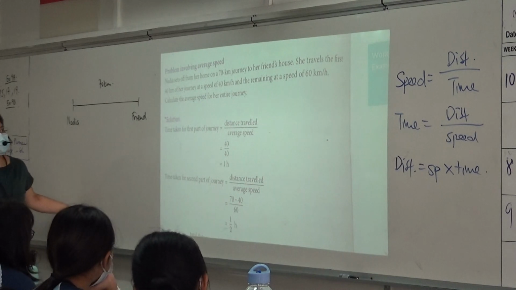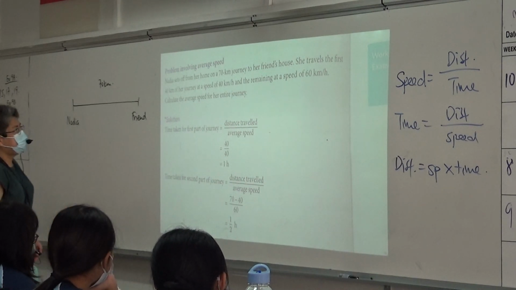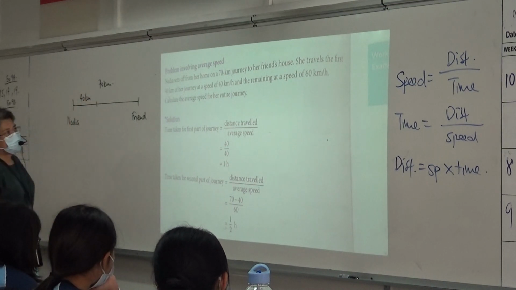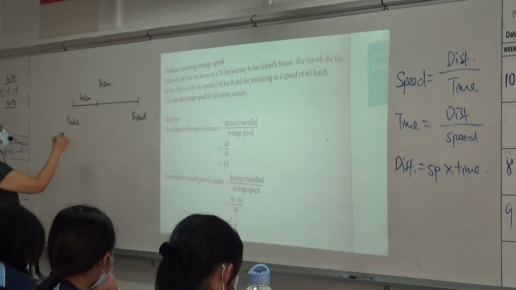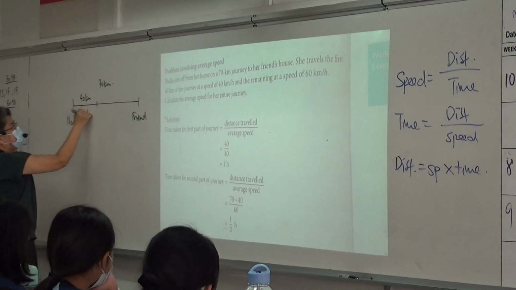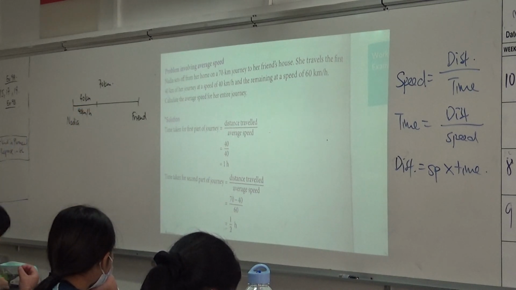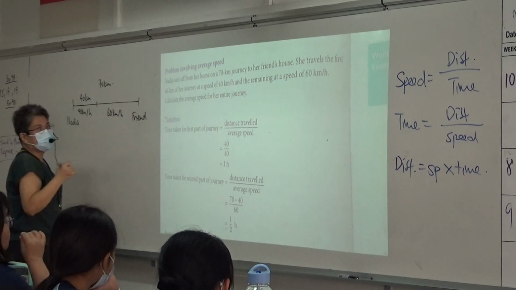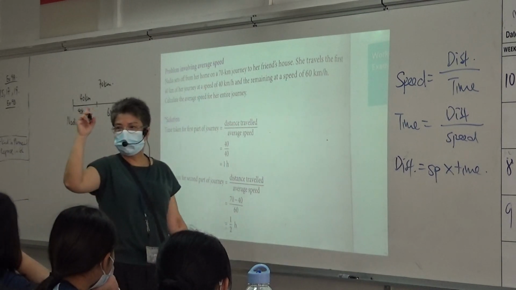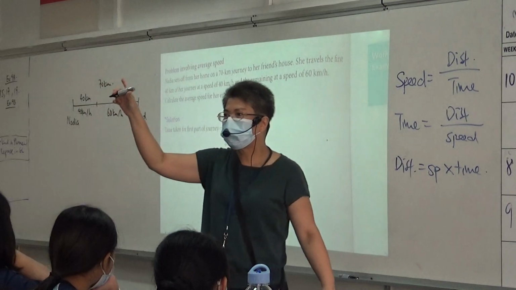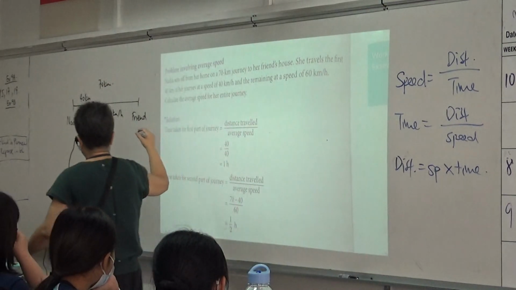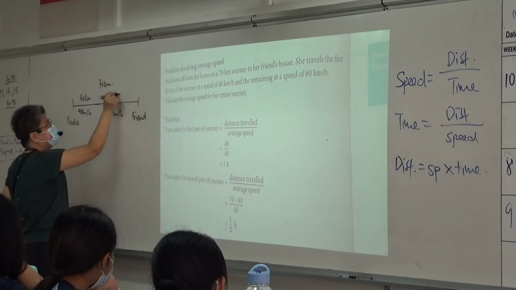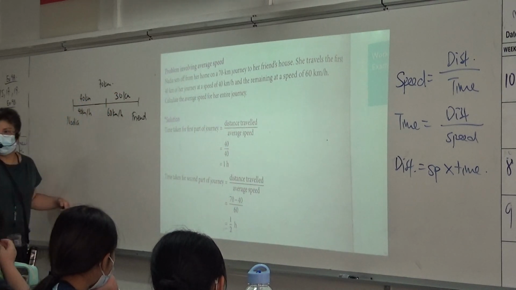She travels the first 40 kilometers at the speed of what? 40 kilometers per hour, and the remaining at 60 kilometers per hour. Now, if first one is 40, the remaining is how much? 30, very good. So there is more on this side.